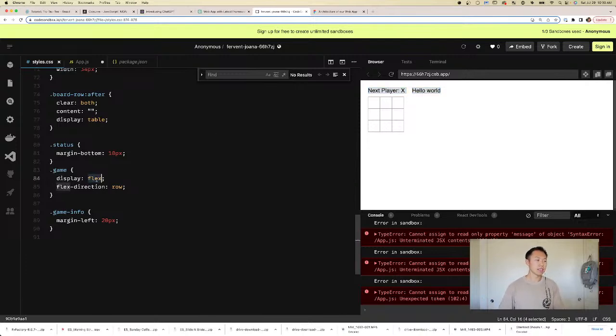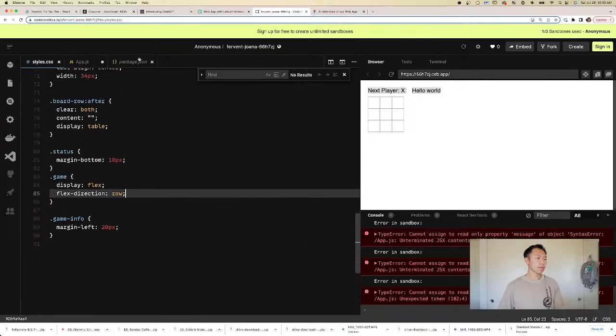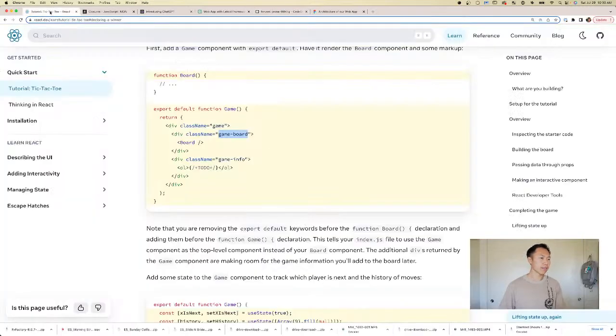And so this says use a flexbox. We'll learn about that later. And it creates a row, and then game info is on the right side, I guess. And it gives a margin of 20. So, okay, we'll gloss over the CSS for now. Let's go on to the lifting state part.